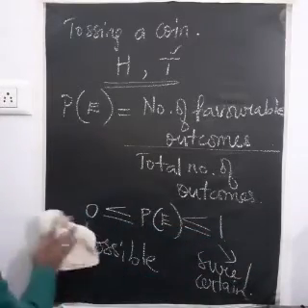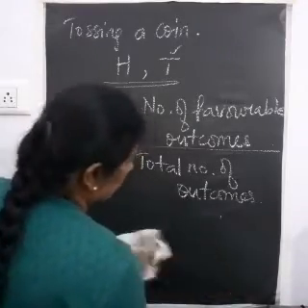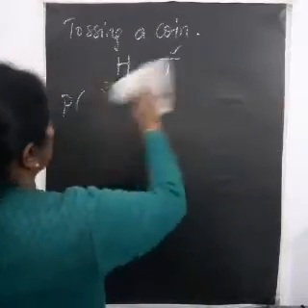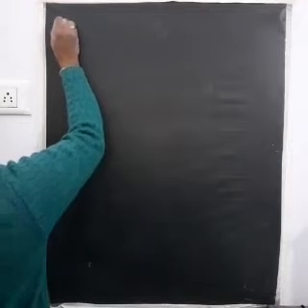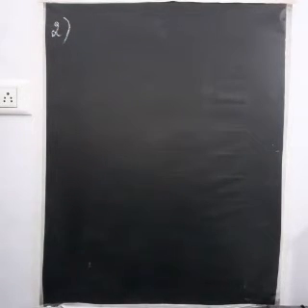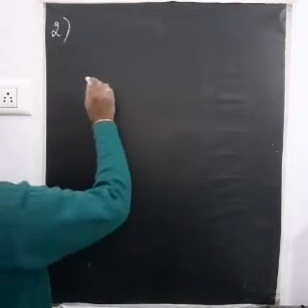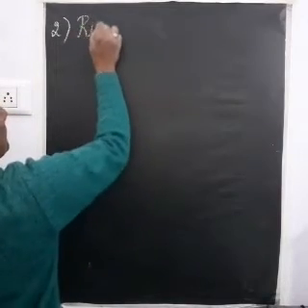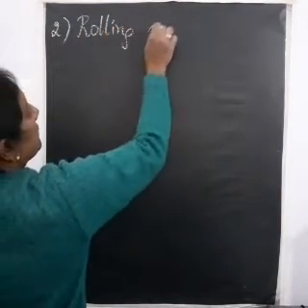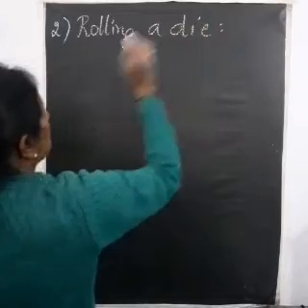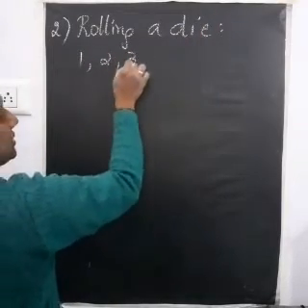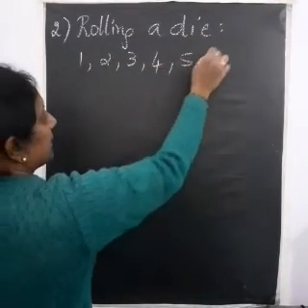Okay, now let us do some sums regarding the probability of any event using the P of E formula. The first one we did was with a coin. Now let us roll the die. The outcomes of rolling a die are 1, 2, 3, 4, 5, 6.